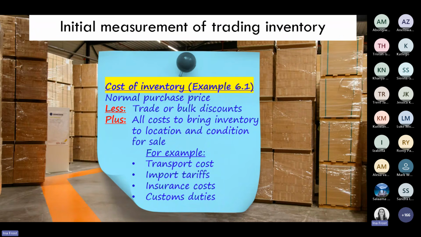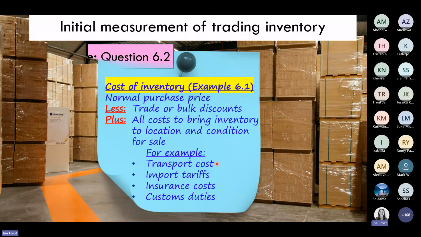And per this theory, they tell us we can add to the cost of our inventory any cost that we had to incur. So it's all the costs to bring the inventory to the location and condition for sale. All of those costs we can add to the cost of the inventory. So that was why in the previous calculation, I was able to add in the import tariffs and I was able to add in that transport.